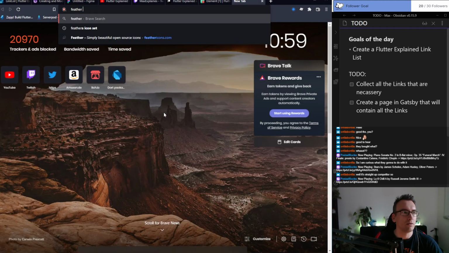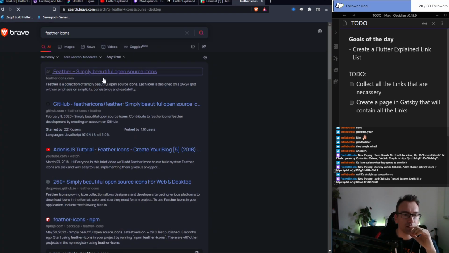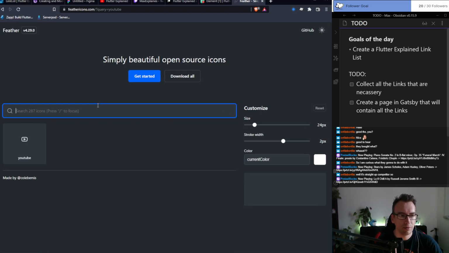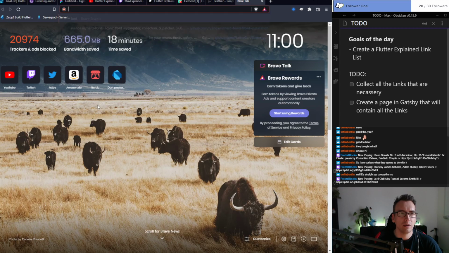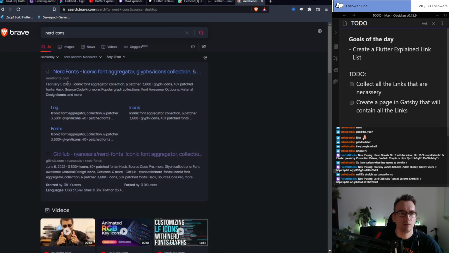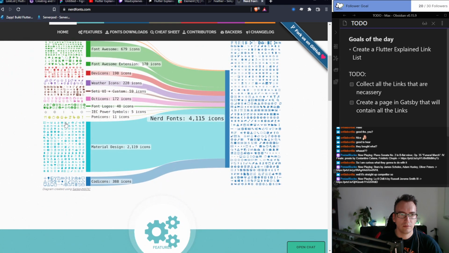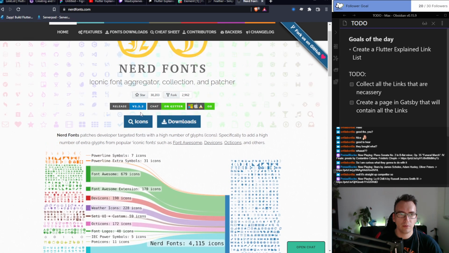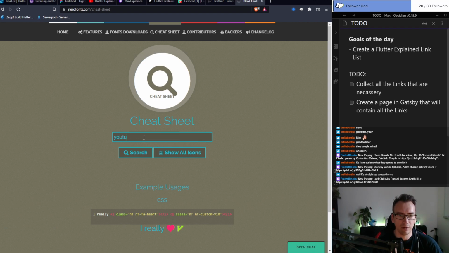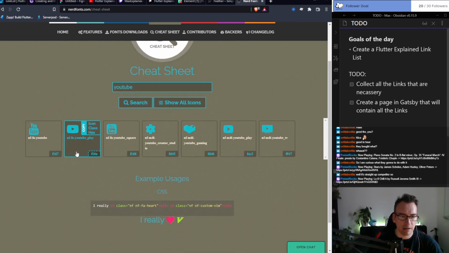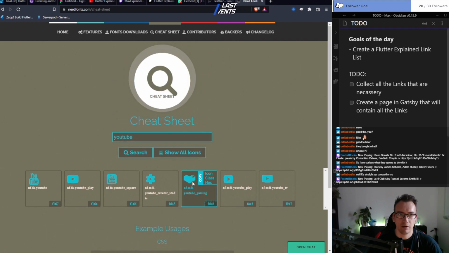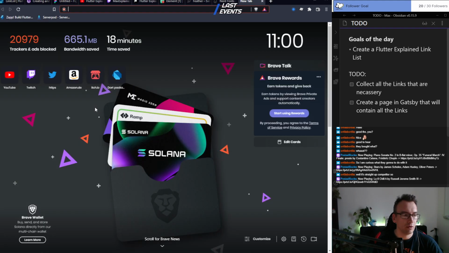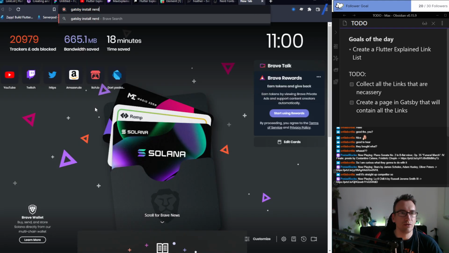Let's see if Feather icons allows us to do that. YouTube, Patreon, nope. And there the problem starts. So font also, nerd icons. Okay, icons lookup. So we would need, for example, YouTube. There we have some. Example usage with CSS, blah blah blah. Could I insert nerd font? So I have Gatsby install nerd fonts.